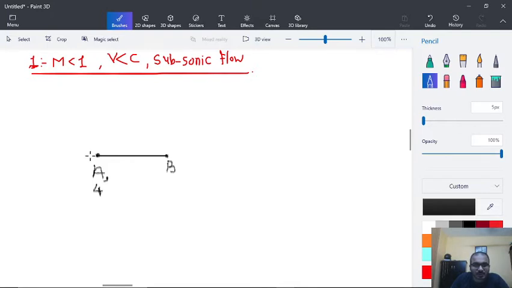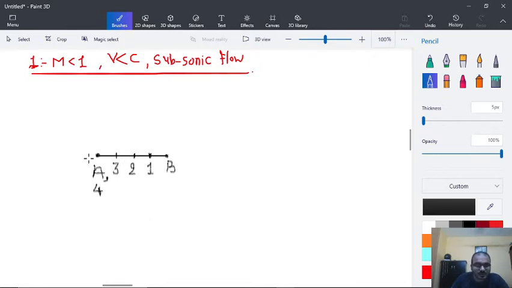Let's say the projectile is traveling from A to B, and here there will be point number 3, point 2 and point 1.